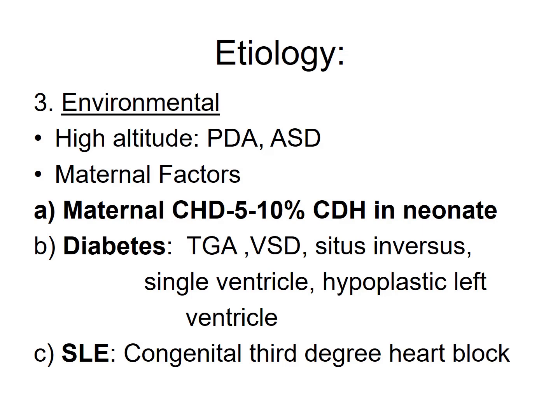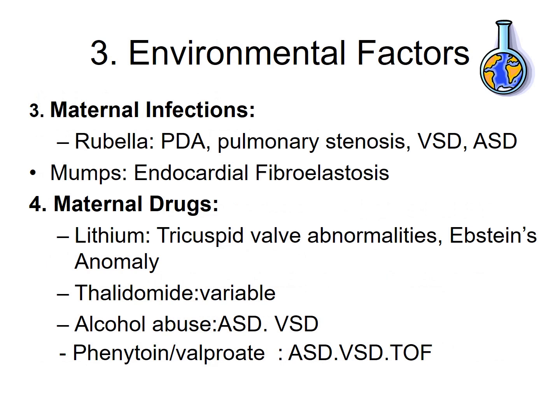If the mother has SLE, there are chances that the baby will have congenital third degree heart block. And if the mother has infections like TORCH infection, especially rubella, the baby will have PDA, pulmonary stenosis, VSD or ASD. If the mother has mumps during the gestation period, then the baby might have endocardial fibroelastosis.